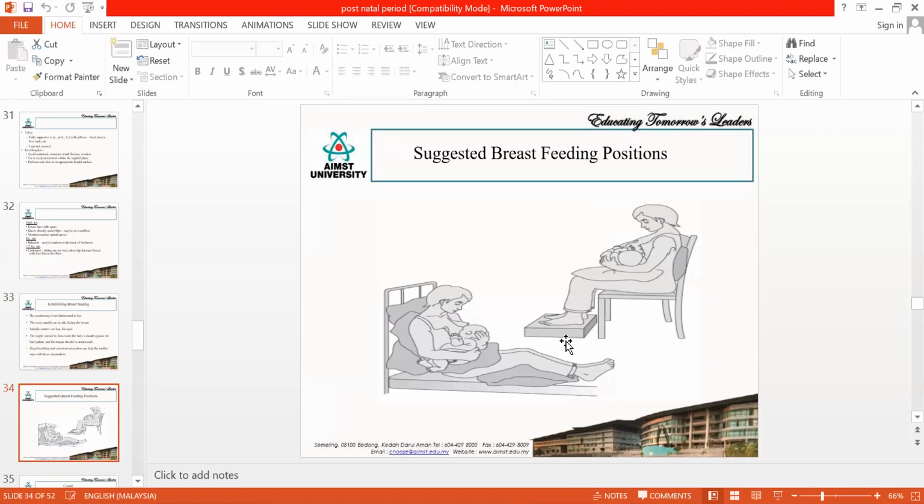If you see here, the thigh is completely supported and the feet are on the floor. If they are not touching, give them a footstool. Then give them a good pillow to the back so that they sit erect, and give them a pillow under the lap. When you give the pillow on the lap, you need not keep the baby down on the lap and bend down. You need to keep a pillow on the lap in such a way that the baby is lifted up to the nipple area.